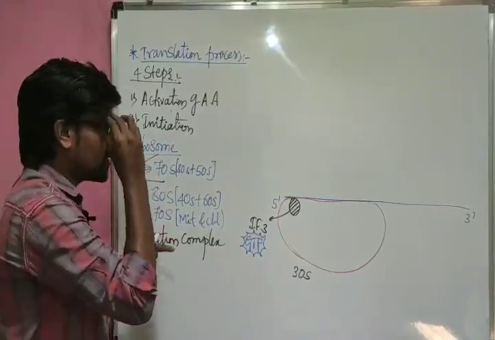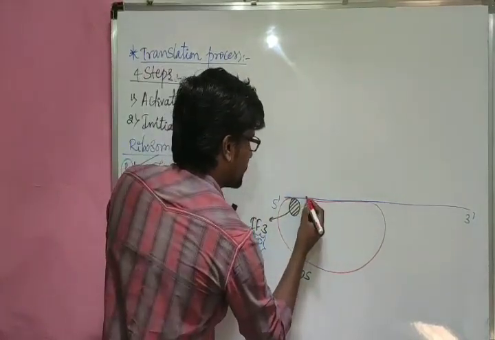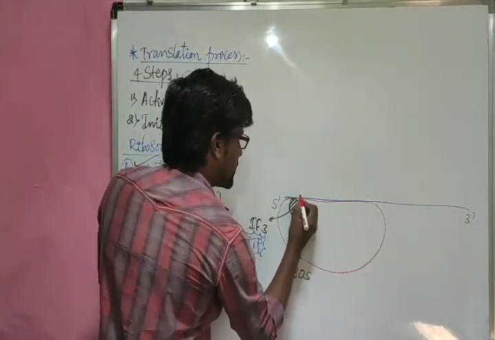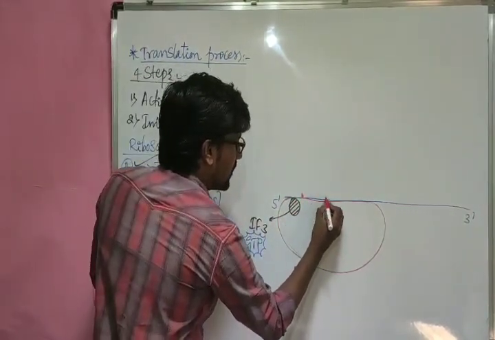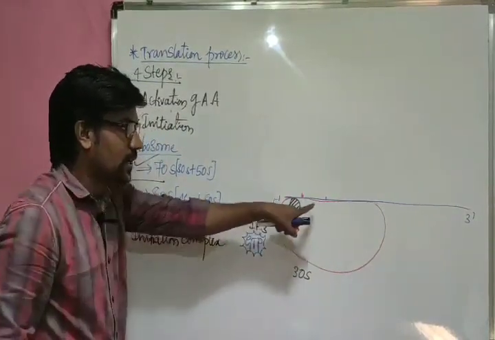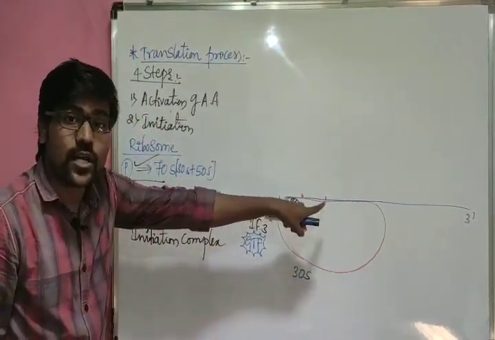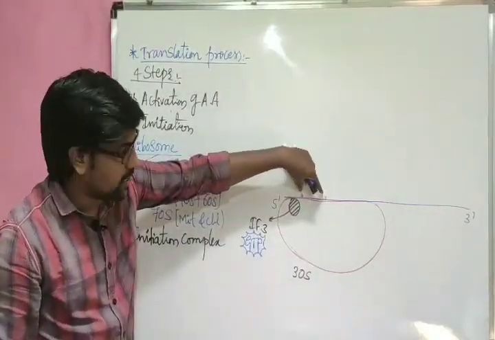But as we already know, imagine just one thing. This portion that I have marked here is considered to be the initiator codon. What is that initiator codon? AUG. Sometimes it might be GUG. So the AUG is present here.